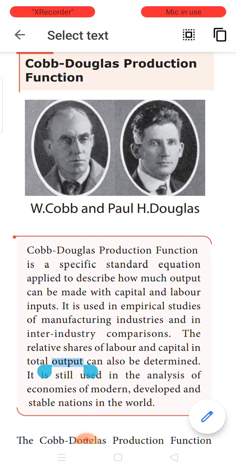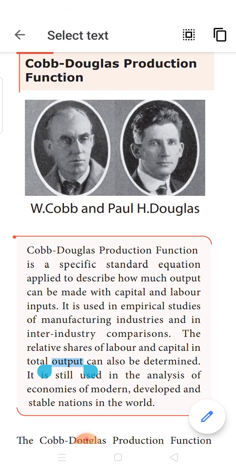Based on experimental studies made in manufacturing industries, and in comparing one industry with the other industries, they were able to analyze and bring out an equation called the Cobb-Douglas production function. Since this production function was popularized by these two economists, Charles Cobb and Paul Douglas, it has taken up their names. They are American economists.